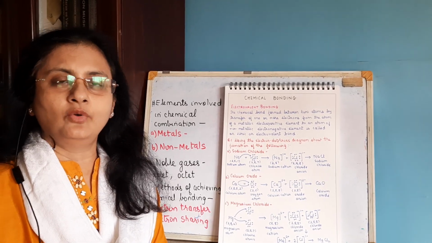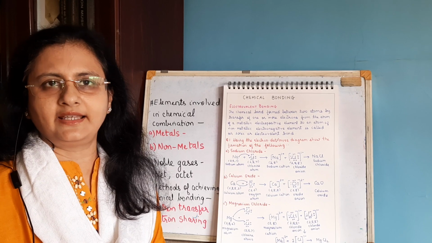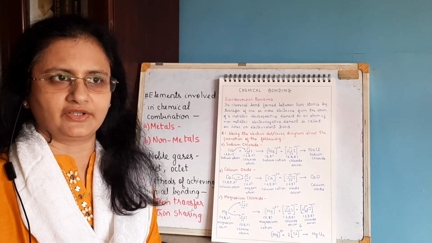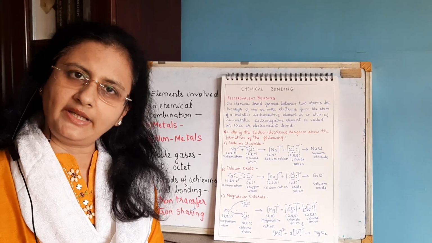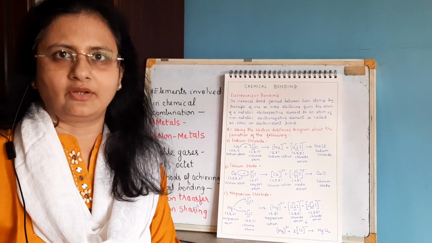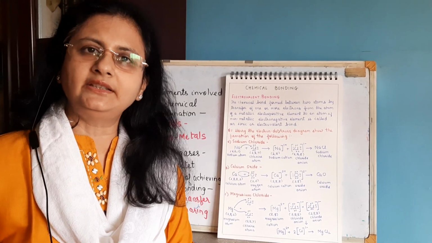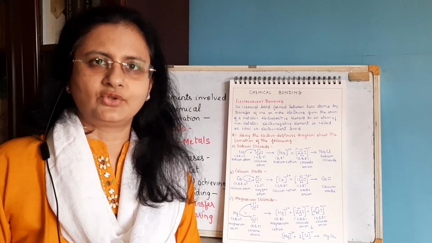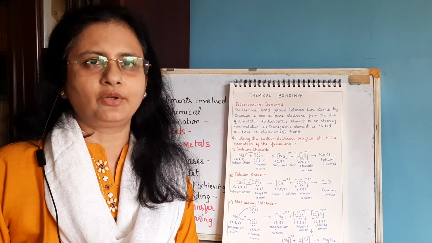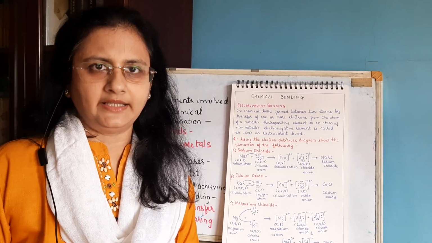Okay. Now noble gases, we said, have a stable electronic configuration. Because they have 2 electrons or 8 electrons in their valence shell, they will neither lose nor gain electrons. So they are chemically inert. They are not going to react with other elements.